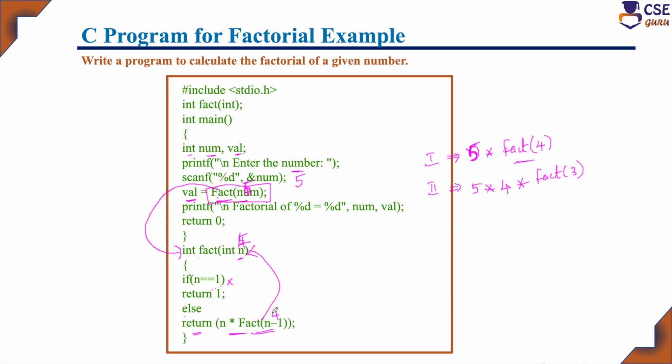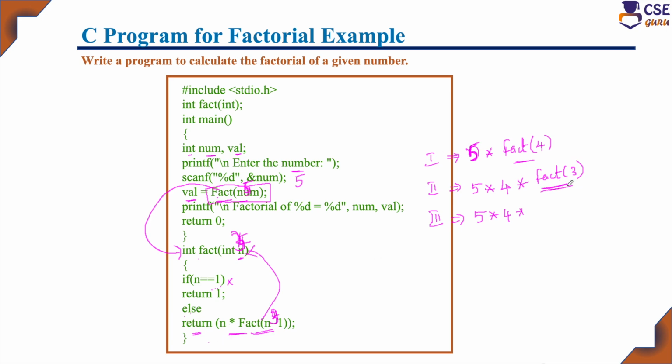Okay, with n value 3, again the recursive call is made. So here n value will be 3 now. So the third recursive call, if you are considering, it is 5 into 4, already it is there. And this is the user defined function that calls itself. So fact of n value 3 in the sense, it will come and check whether n value is equal to 1, condition fails, it will go to the else part. And here it will return n into fact of n minus 1.